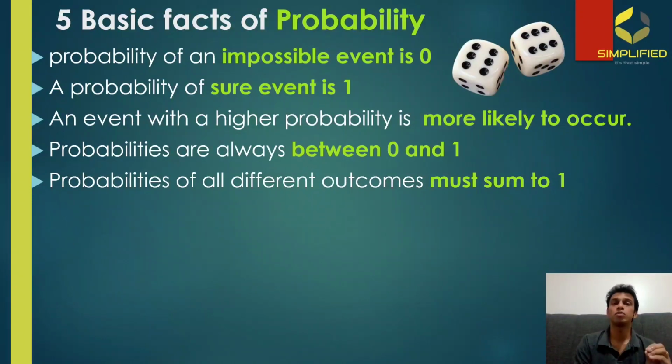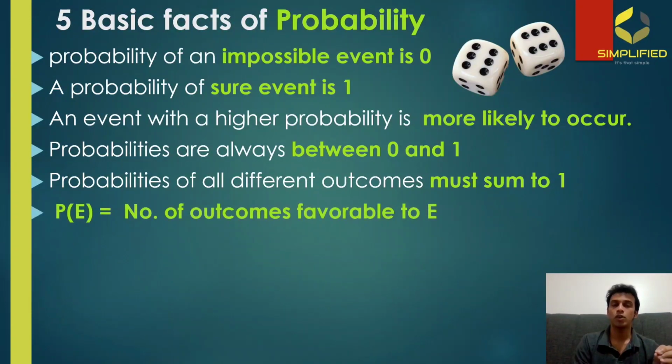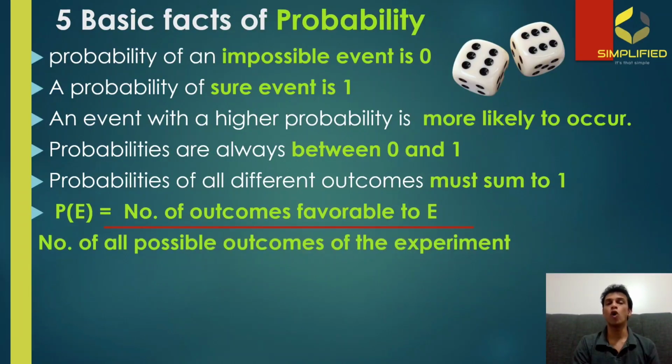Now, finally, the most important point, the equation for probability. So P of E, or P of the experiment, is equal to the number of outcomes favorable to E divided by the number of all possible outcomes of the experiment. So it is just a ratio. In the numerator, you have to think about the number of outcomes favorable to the event, which means that if you're asked to find the chance for getting a head, try to find how many possibilities exist for getting a head. So that value should be your numerator.